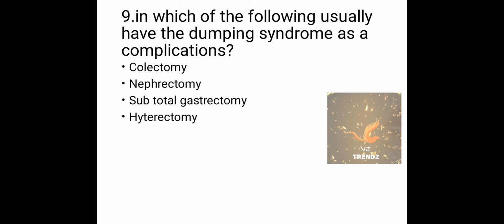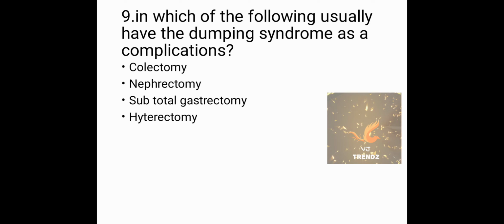Which of the following usually has dumping syndrome as a complication? The options are colectomy, nephrectomy, subtotal gastrectomy and hysterectomy. Dumping syndrome is a group of symptoms. The symptoms are diarrhea, vomiting, lightheadedness, tiredness after a meal, that are caused by rapid gastric emptying. Food moves quickly from the stomach to the duodenum, that causes dumping syndrome.